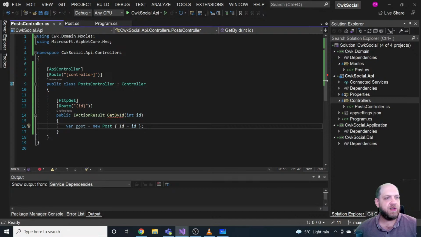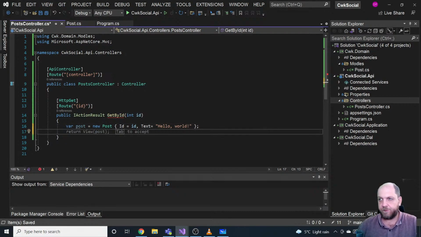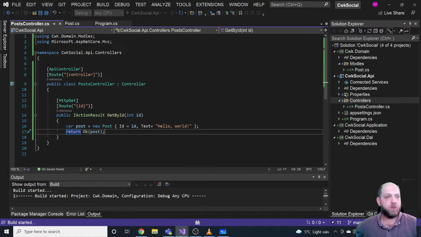Okay, so we have this id here, and we also have some text. Let's say here text, and for that one, it would be, I don't know, hello world, whatever. So this is what we will return, and we'll just return Ok and the post, which is actually cool. So we have right now a basic controller. Let's run the application, and we should already have Swagger working.